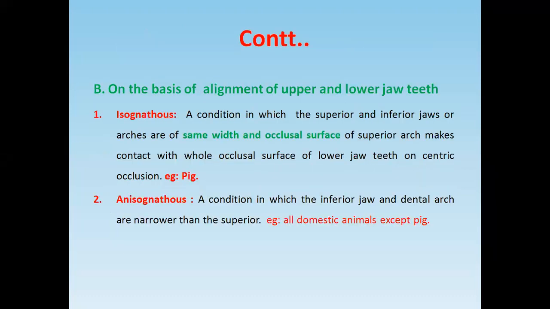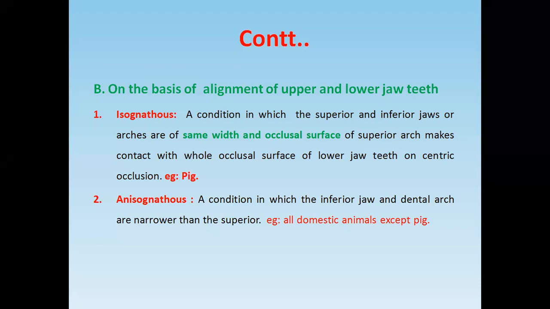Another criterion for the classification is the alignment of the teeth, that is, the teeth of the upper and lower jaw. The alignment of the upper and lower jaw may be equal or may differ. If the upper and lower jaw have equal alignment, that is the isognathous teeth.